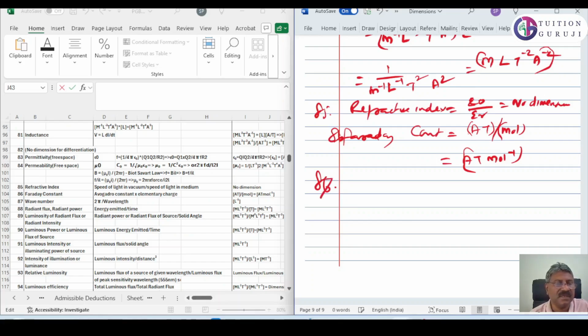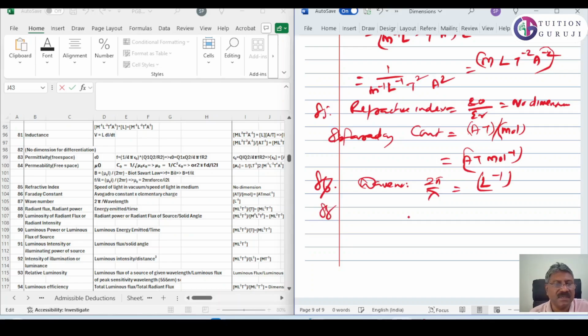Now 87 is wave number. What is wave number? Wave number is equal to 2 pi by wavelength. Wavelength is L. So it is actually L raised to minus 1. 2 pi we will not consider since it's a constant.